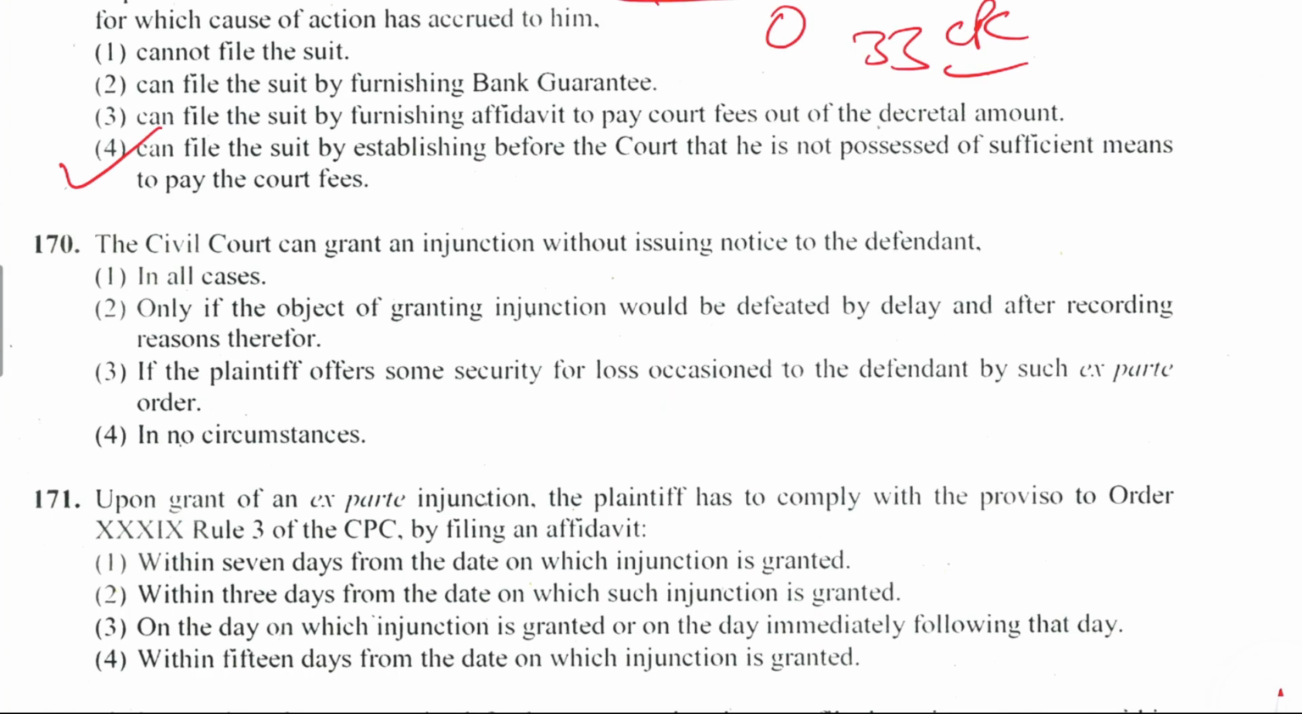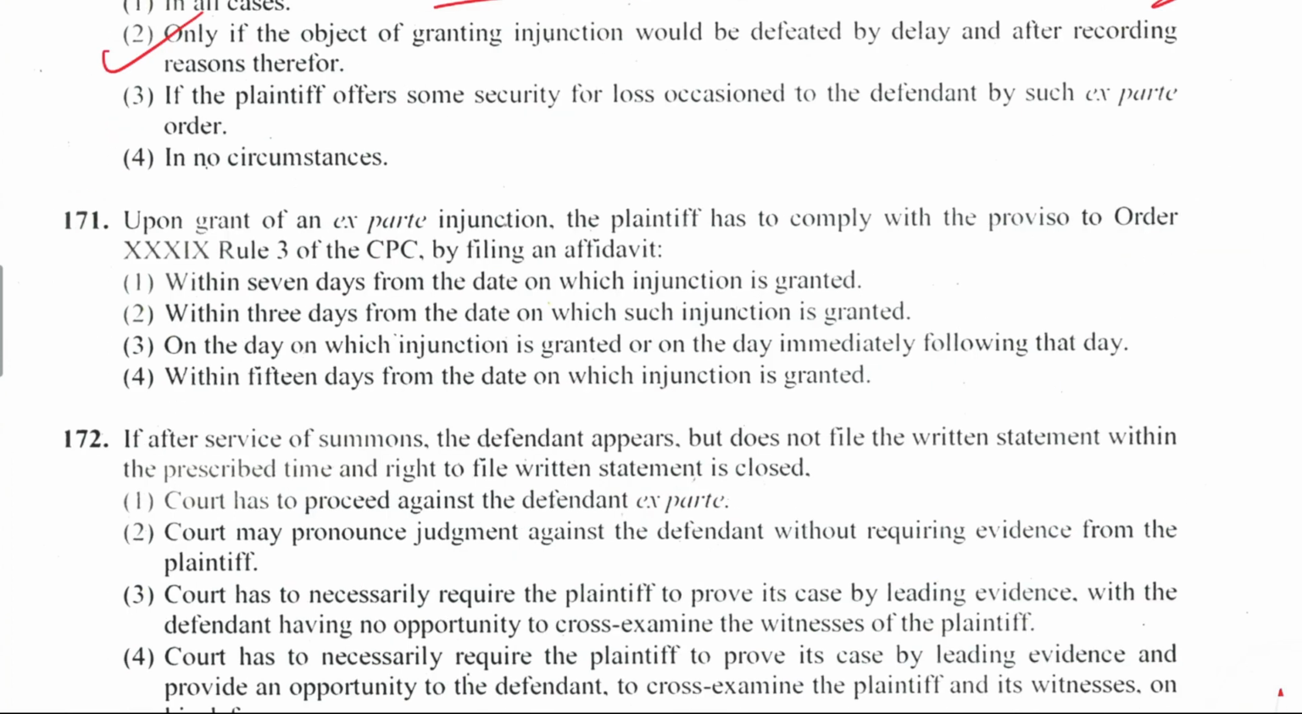Question 170. The civil court can grant an injunction without issuing notice to the defendant in all cases, or only if the object of granting the injunction would be defeated by delay and after recording the reasons therefor. The answer is option number 2, and it is mentioned in the proviso to Order 39, Rule 3 of CPC.